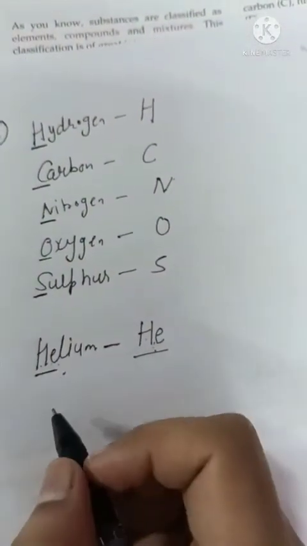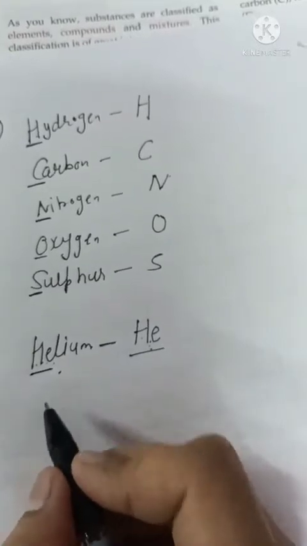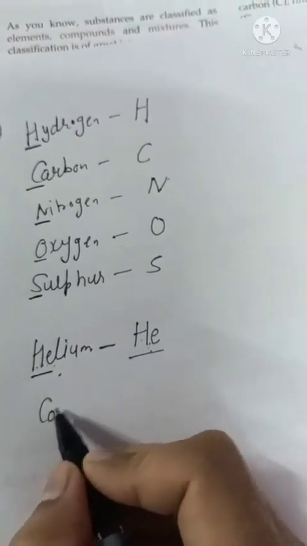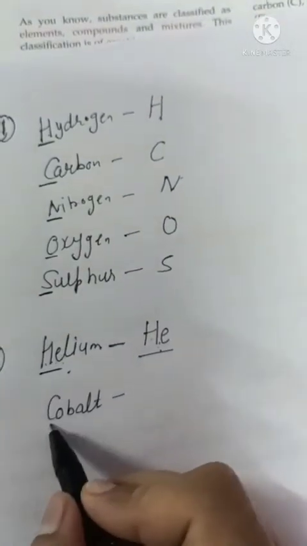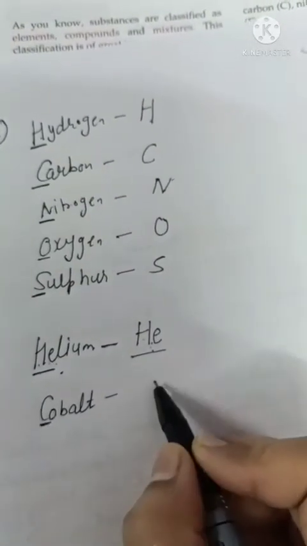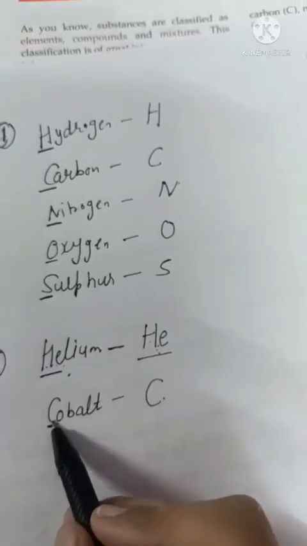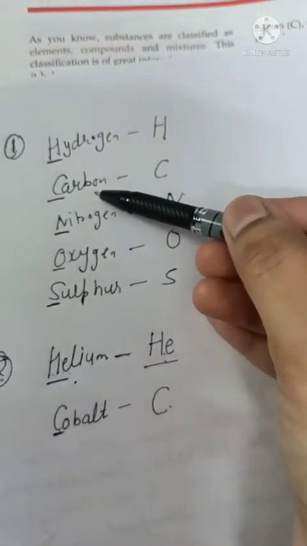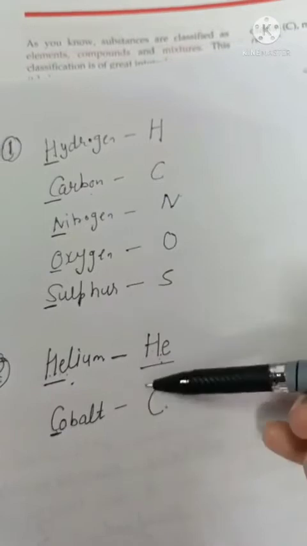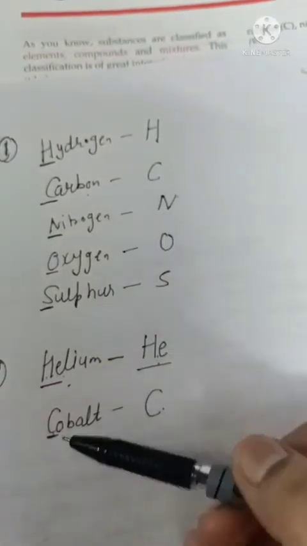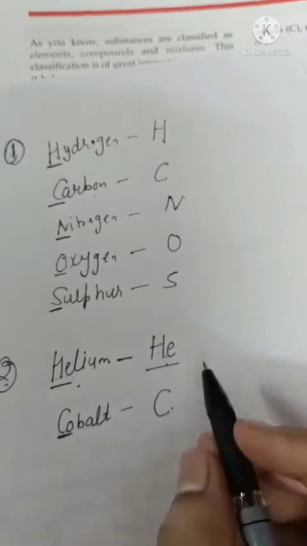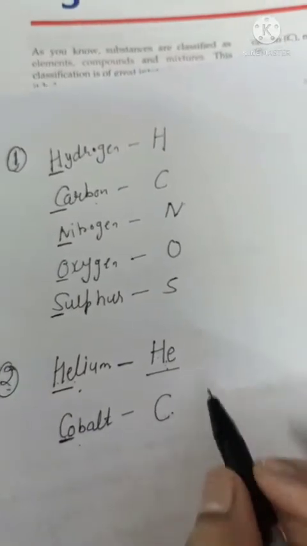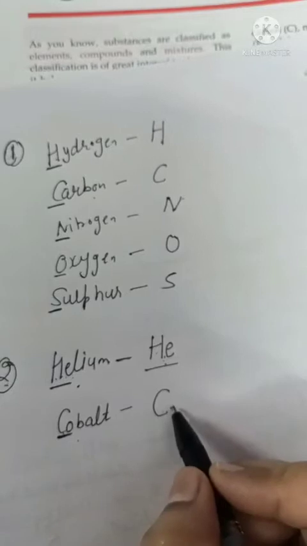Same way, beta, we have another element, cobalt. Again for cobalt the first letter is capital C, which is the same as that of carbon, so we will not know whether this C represents carbon or cobalt. So same way we write the first two letters: first in capital, and the second, that is the O, in small.